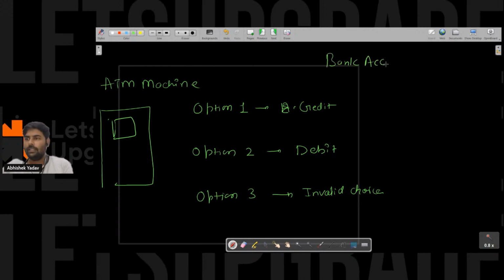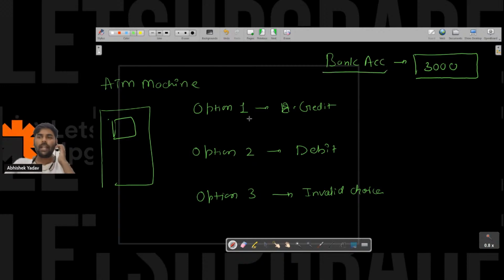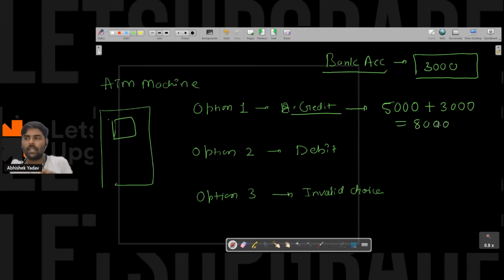Let's take the example of a bank account, and in the bank account we have some money inside it. Let's assume we initially have 3,000 rupees in my bank account. If I choose option one, that is credit, to add more money to my bank account, then I have to input that money. Let's assume I input 5,000 rupees. So 5,000 plus 3,000, the total amount in the bank account will be 8,000 rupees. So it should get updated to 8,000 rupees.